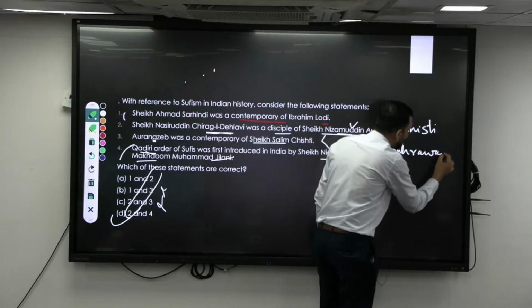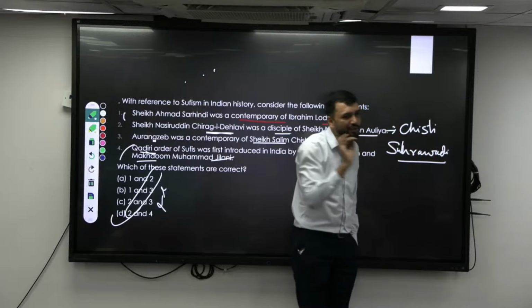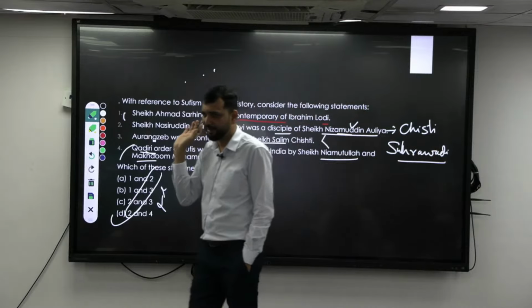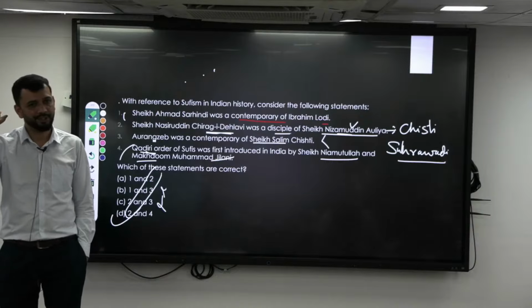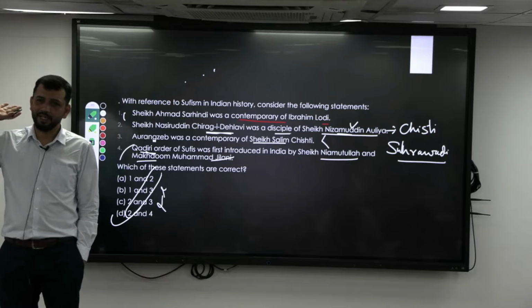Suravadi. You have to know who the famous saints of the Suravadi are, one or two of them. Now what is their idea? They are completely opposite of Chisti. They were saying we will take the high post.